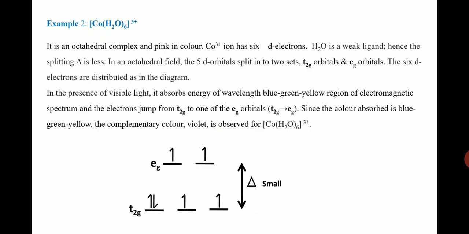And consider one more example here, the cobalt aqua complex. It is also an octahedral complex. According to CFT, t2g is the ground term and eg is the excited term. Here also we have a weak field ligand, so we get a smaller splitting delta. In the case of cobalt, we have 6 d electrons, so in the t2g orbitals we have 4 electrons and in eg 2 electrons. Here also the excitation takes place from t2g to eg orbital. So the color absorbed is blue-green-yellow, and the complementary color observed for this complex is violet.